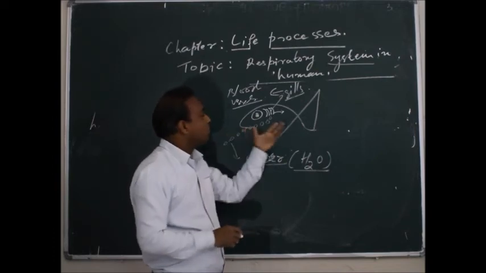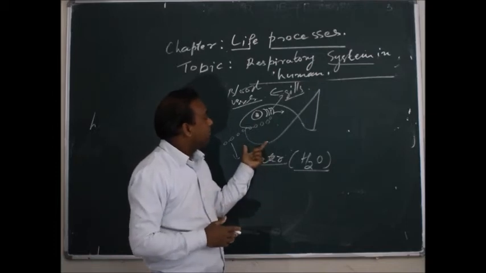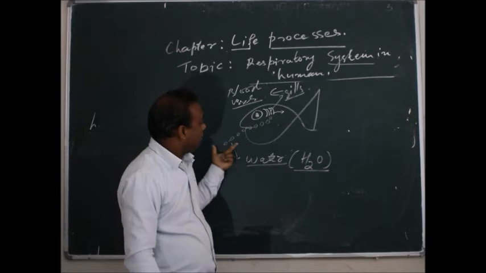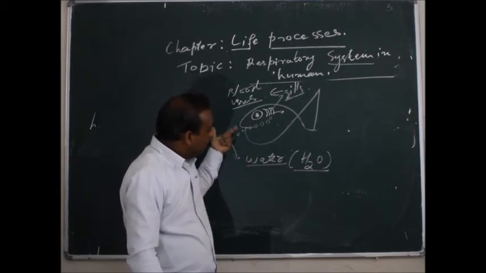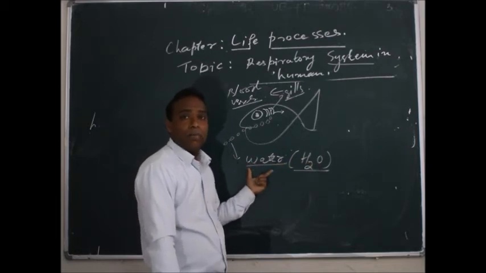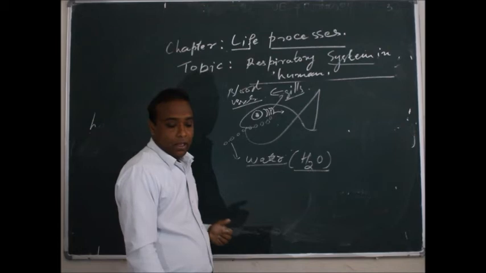So this is the process by which aquatic organisms respire. In this way the fish respire with the help of water, in which the oxygen is present in dissolved form. So this is respiration in aquatic organisms.